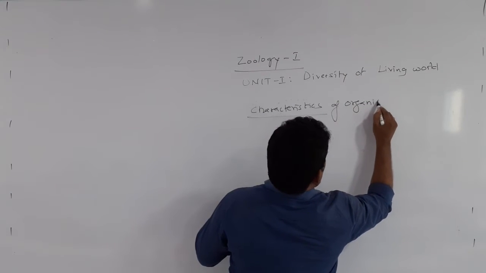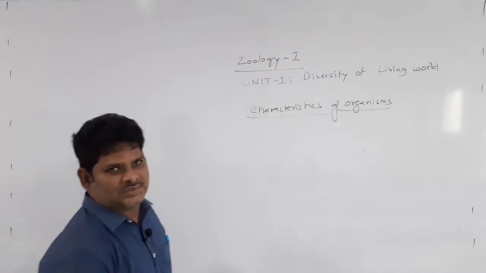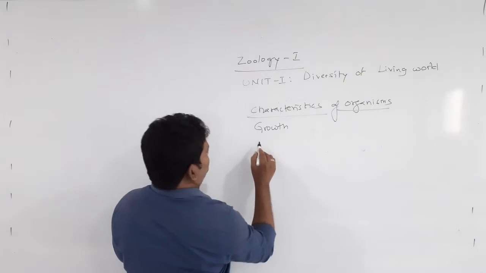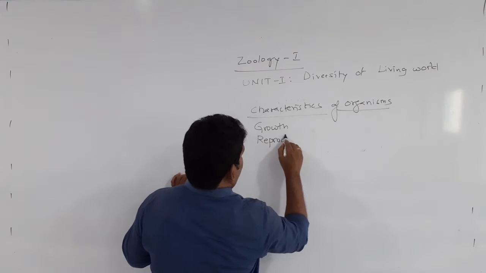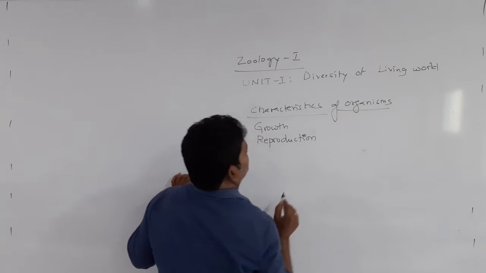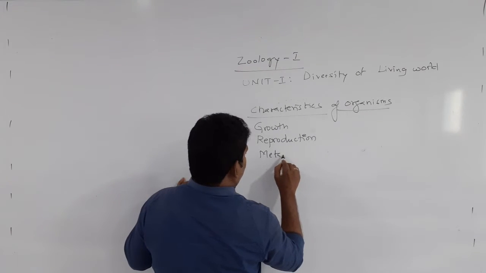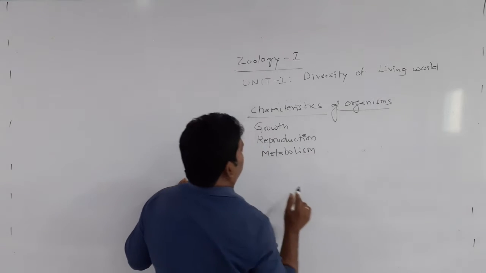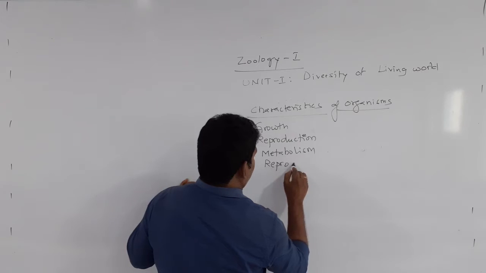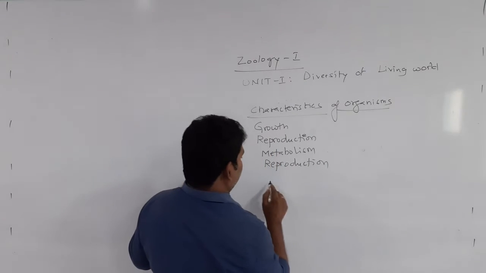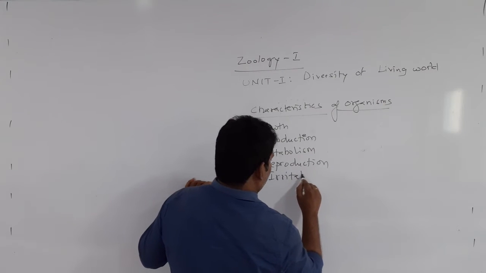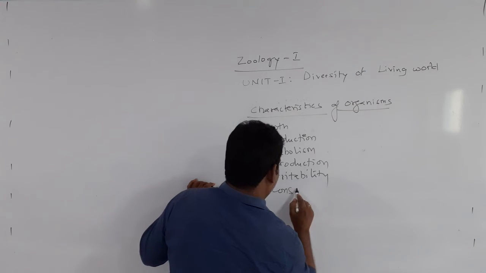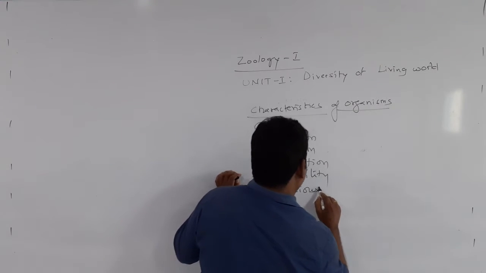The characteristics of organisms are growth, reproduction, metabolism, irritability, and consciousness.